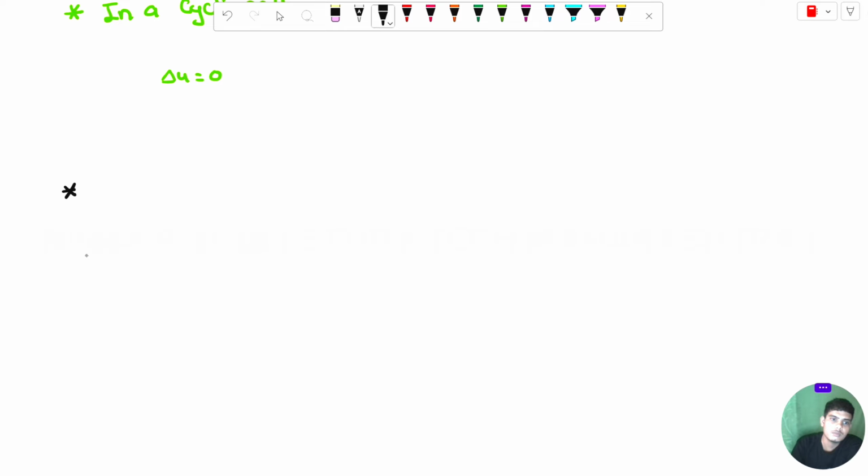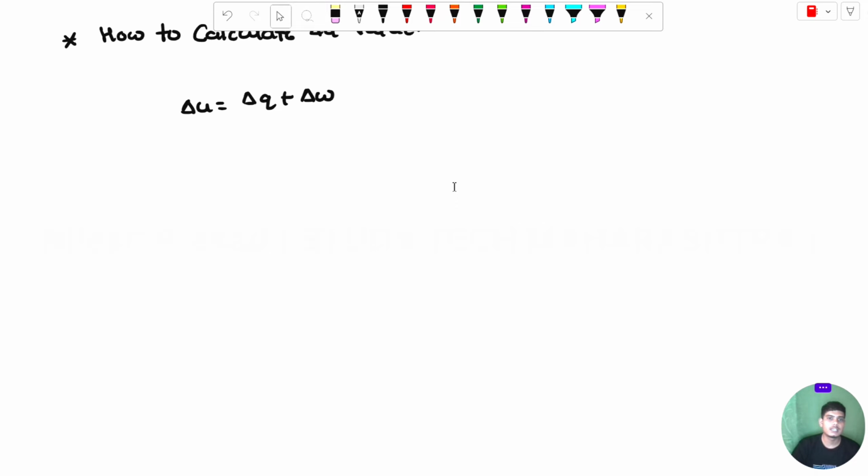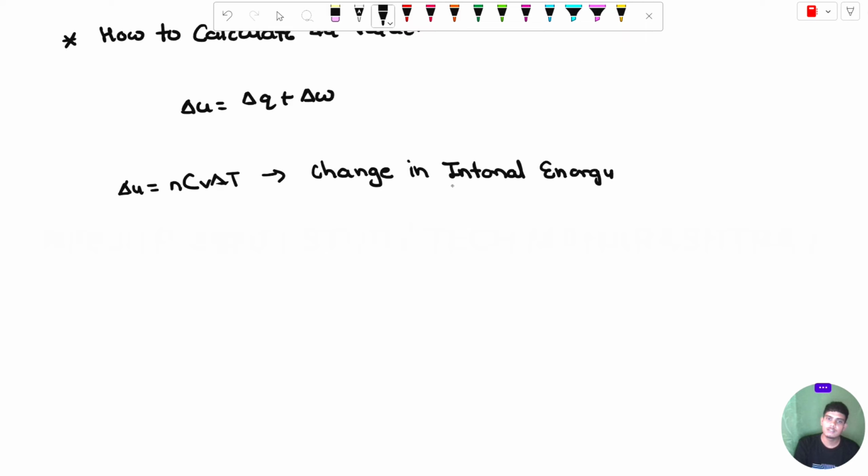How to calculate the delta U value? There are some formulas for calculating delta U. Delta U is equal to delta Q plus delta W. You can also use the ideal gas equation for the value of delta U. Like you already know, for internal energy delta U is equal to nCv delta T, for a change in internal energy, and second one is dU is equal to nCv dT.